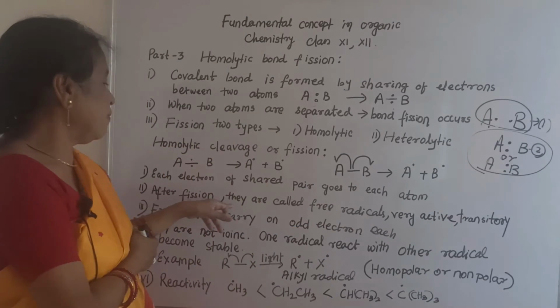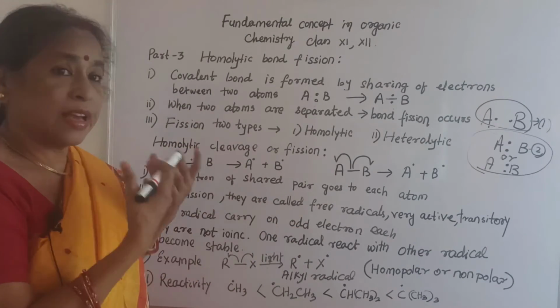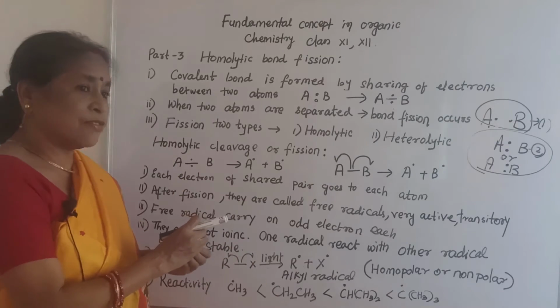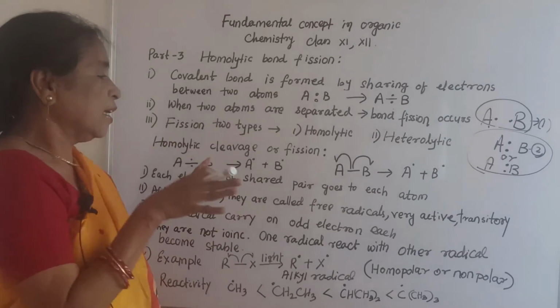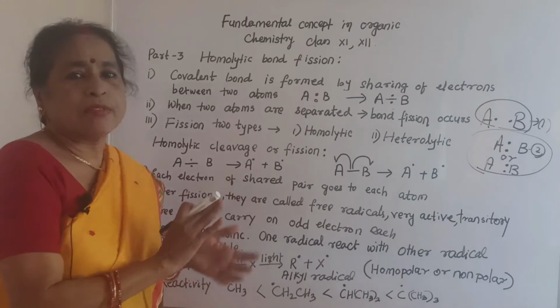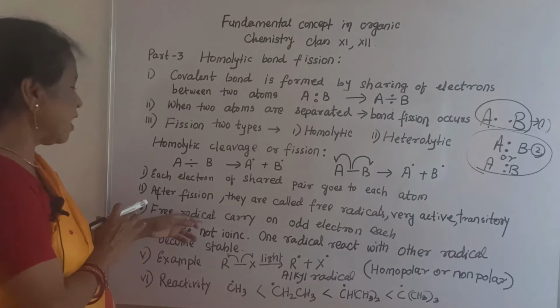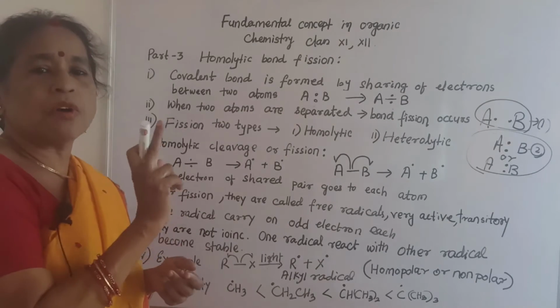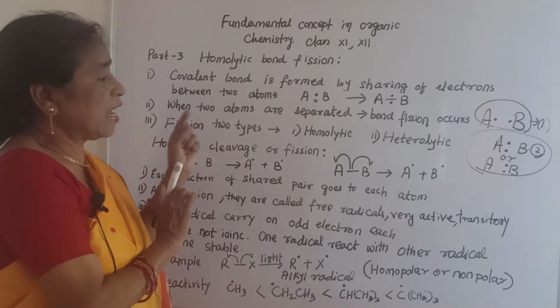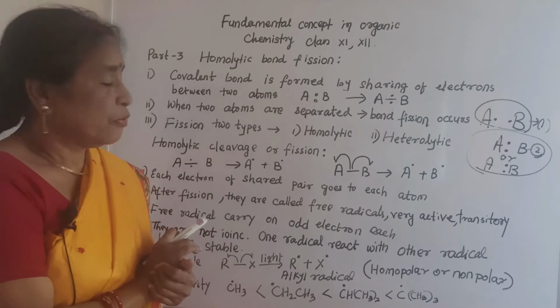Now see, after fission they are called free radicals and are very active and transitory, that means temporary. Since they are very active, they try to combine with other free radicals and form a stable compound. Free radicals carry an odd electron, only 1 electron each, that is 1 dot. That means A is a free radical, B is a free radical.